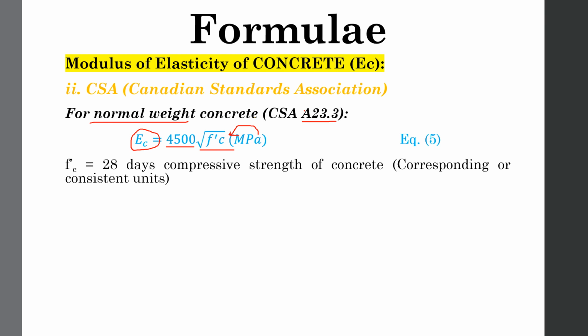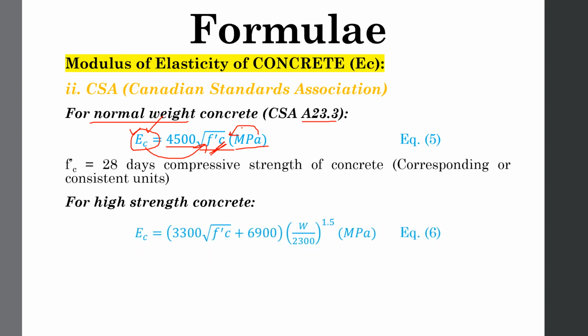You cannot put the value of FC prime in any other unit, and you will get the value for EC according to the units of FC prime. So be careful, you have to put the value of FC prime in megapascal, then you will calculate the value of EC in megapascals. For high strength concrete, the Canadian Standard Association recommends this formula, that is 3300 times the square root of FC prime plus 6900 multiplied with W over 2300 raised to power 1.5.